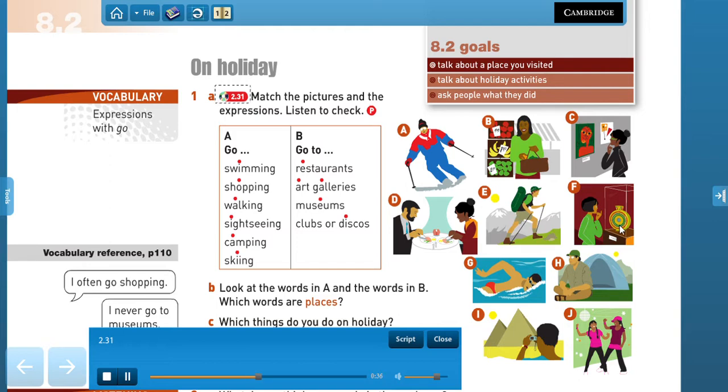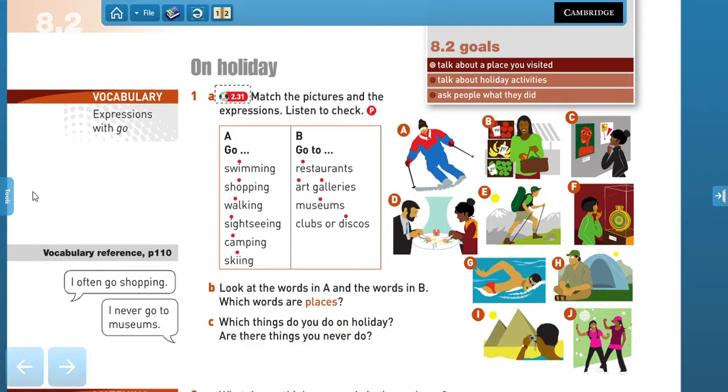F. Go to museums. G. Go swimming. H. Go camping. I. Go sightseeing. J. Go to clubs or discos.